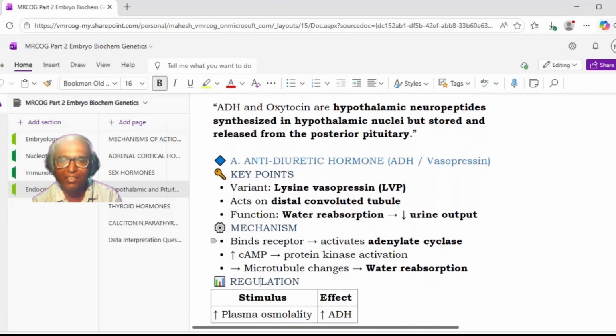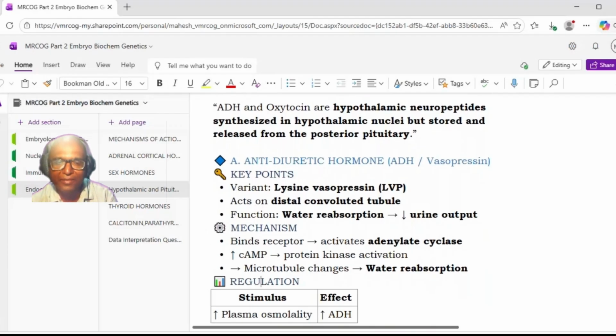Okay, of these two hormones, we will discuss first the antidiuretic hormone, that is ADH, also called vasopressin. The other name for vasopressin is lysine vasopressin, LVP. Where does it act? It acts on the distal convoluted tubule. Please note the site of action because it can be an SBA. So vasopressin will act on the distal convoluted tubule in the kidney, and the function is water reabsorption. So it causes water reabsorption and it decreases the urine output.